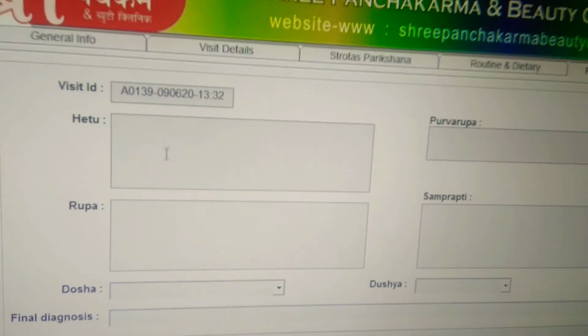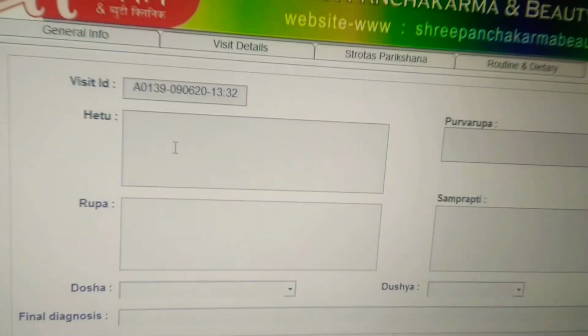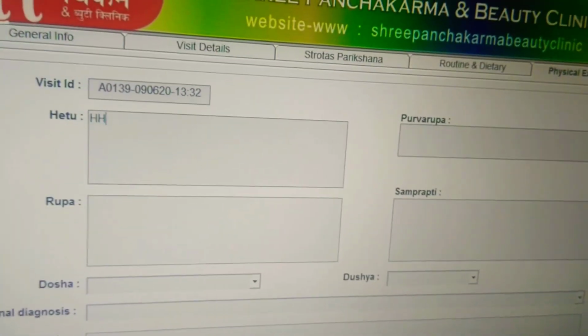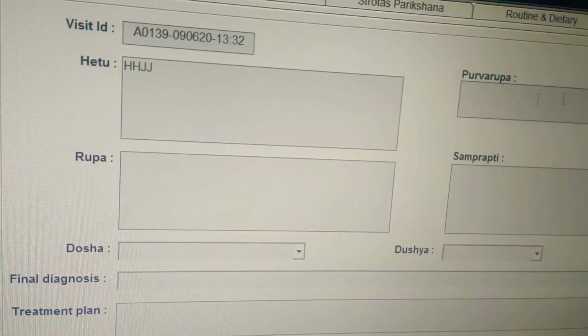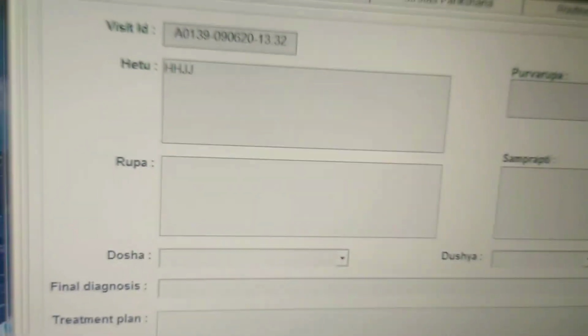diagnosis. Here hetu you can write, or you can select from the previous ones. As you start writing, you will find the hetus. Then purva rupa, then rupa also you can write, samprapti, whichever you write, you can write here.